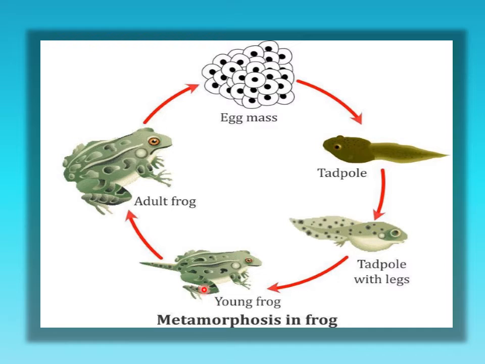The young frog transforms into an adult frog. Adult frog then lays eggs, and this is how the cycle goes on. The three major stages in the life cycle of a frog are egg, tadpole, and the young frog.